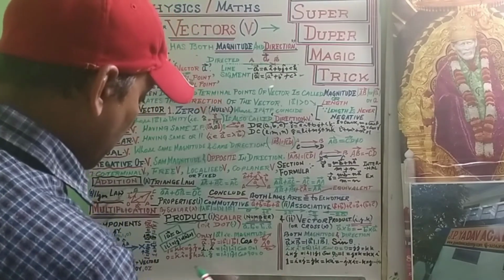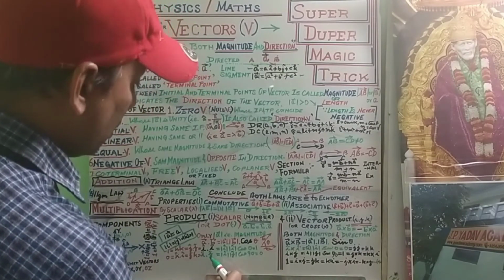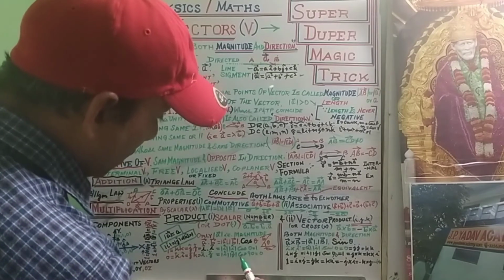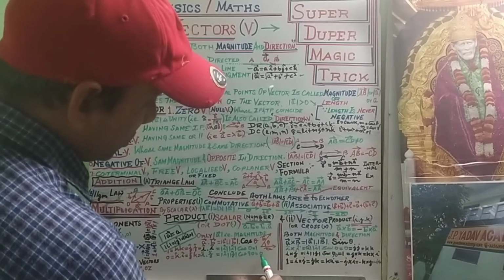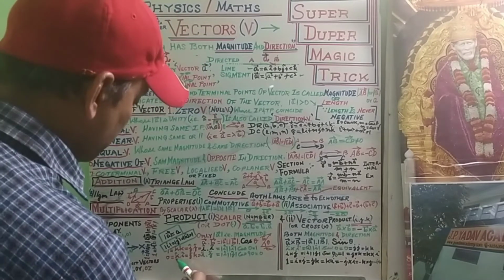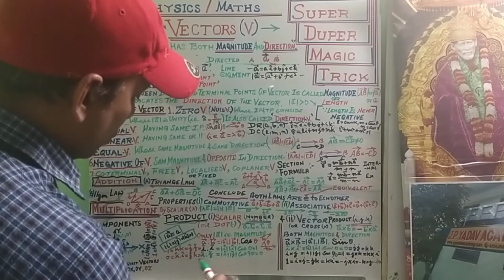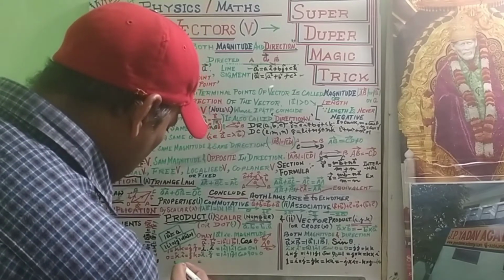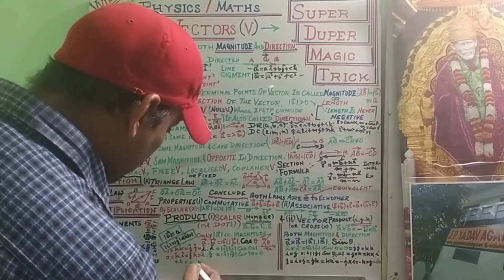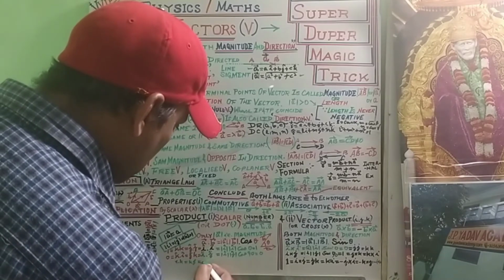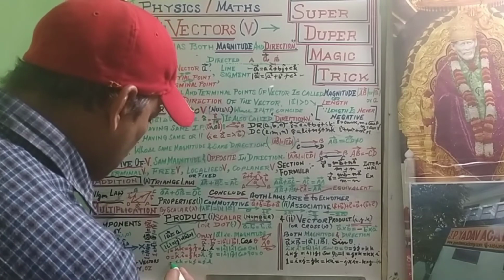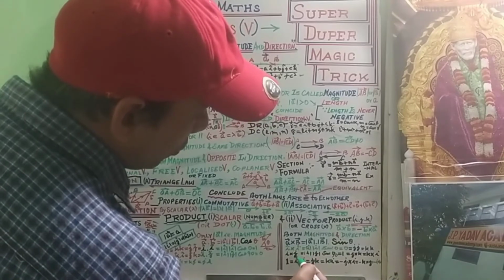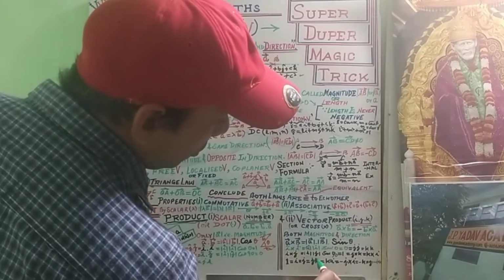In the case of i dot j, the angle between them is 90 degrees. Then mod i mod j cos 90 is 0, so i dot j, j dot k and k dot i equal 0. We can also write i dot k, k dot j and j dot i; in the dot product there is no difference. But in the case of the cross product, mod i cross j, because of the 90 degree angle and the unit vectors having value 1, is 1.